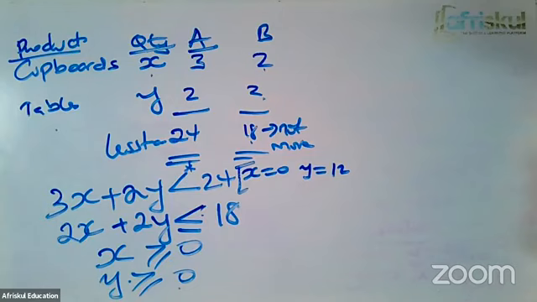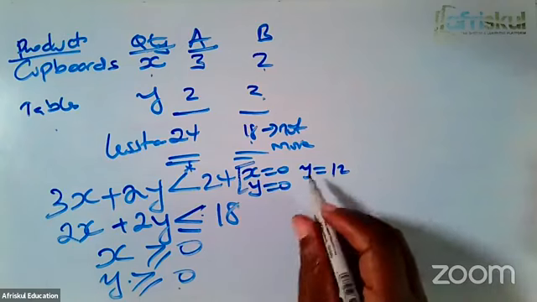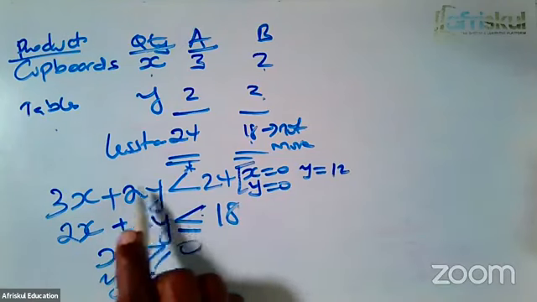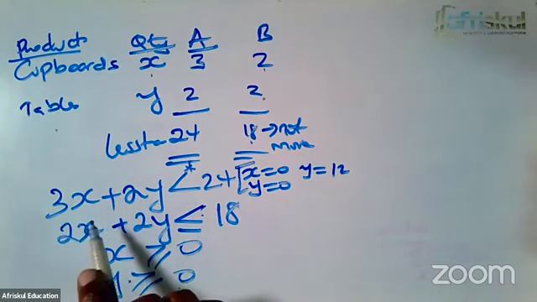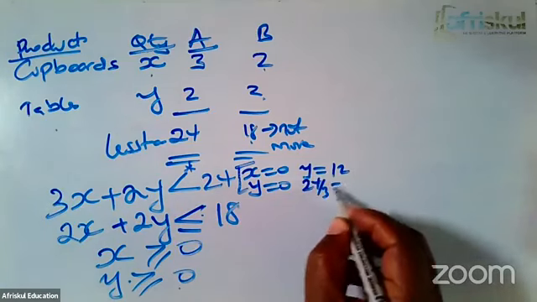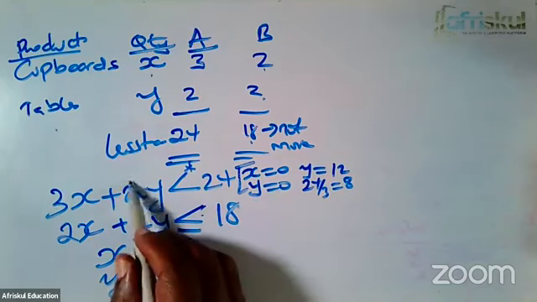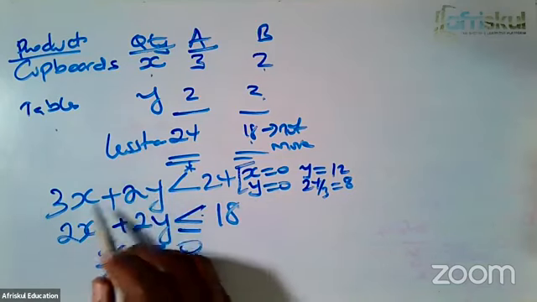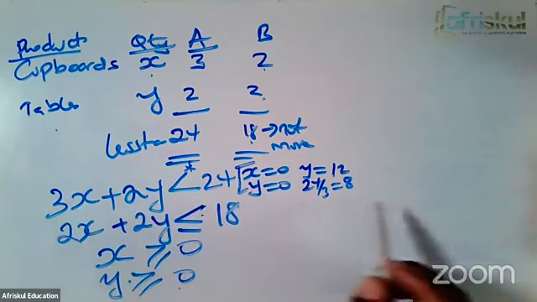And then, of course, I'm looking for the second point. This time for the second point, I ask myself, what about when Y is 0? So when Y is 0, this term disappears. So it will be 3X equals 24. So then X will be 24 divided by 3, which gives me 8. So I'm repeating again: if Y was 0, 3X would be equal to 24, so X will be 24 divided by 3, which gives me 8.